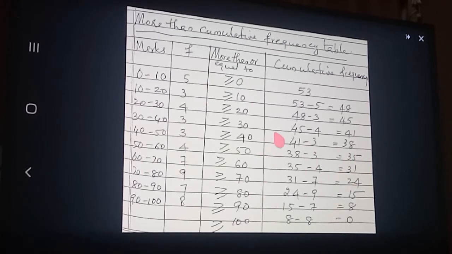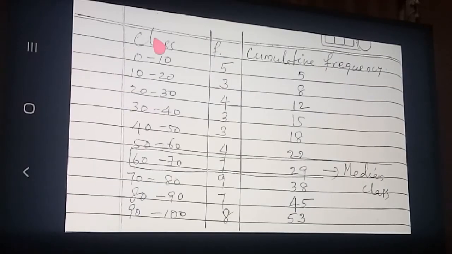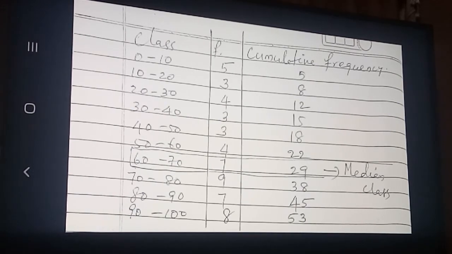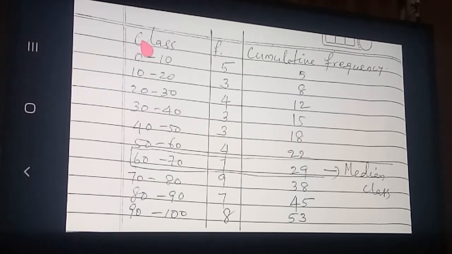Okay. Now I am going to explain the median of a grouped data. What is the median of a grouped data? Here how many columns have I written?